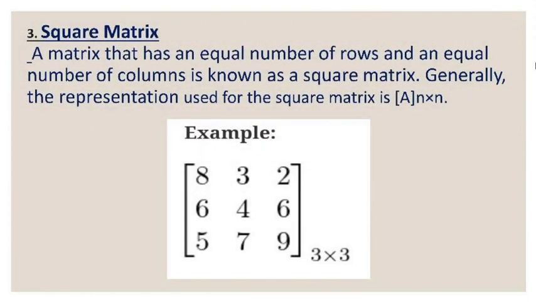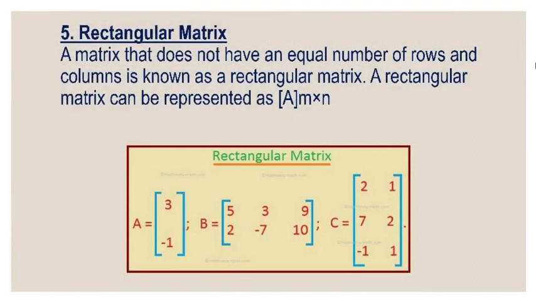Next is the square matrix. A matrix that has an equal number of rows and columns is known as a square matrix. Generally, the representation used for the square matrix is A in square brackets, n into n. Next is the rectangular matrix. A matrix that does not have an equal number of rows and columns is known as a rectangular matrix. A rectangular matrix can be represented as A in square brackets, m into n.